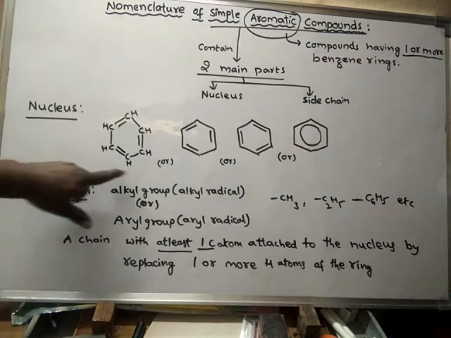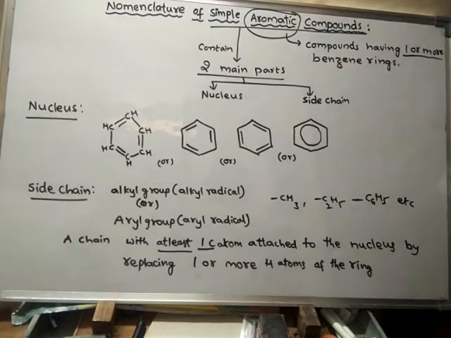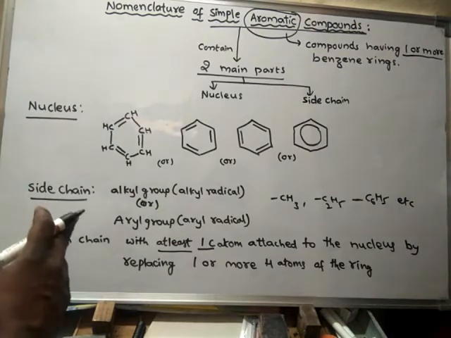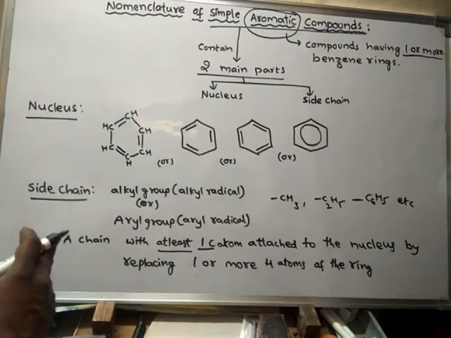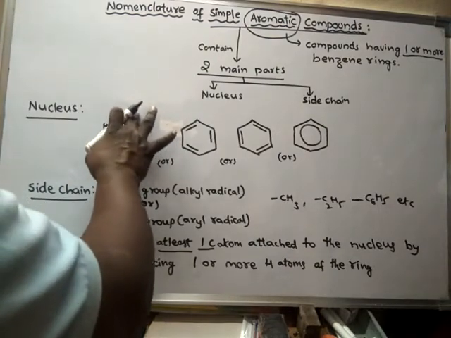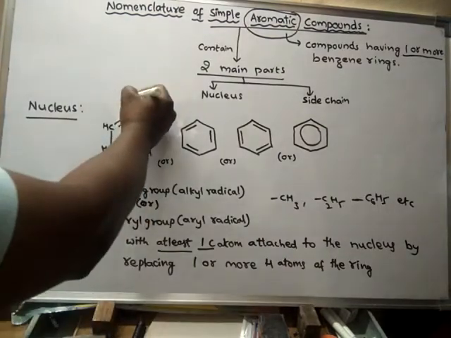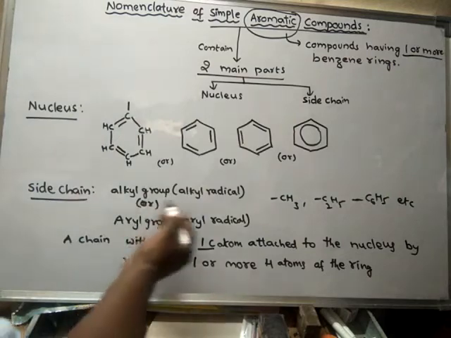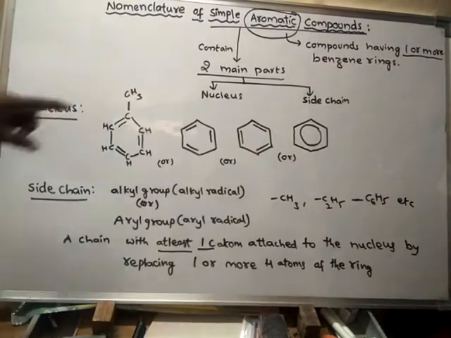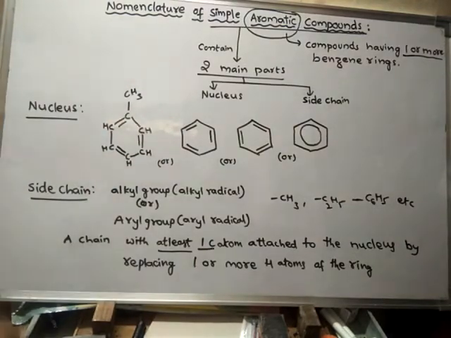Suppose this is the nucleus. Here the nucleus contains carbons and they contain hydrogen attached to them. Suppose if one hydrogen is replaced by any alkyl group or aryl group, then it is said to be side chain.